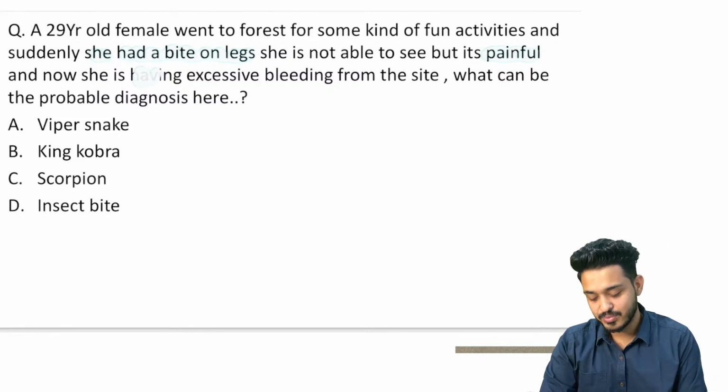अभी क्या हो रहा है उसको? Excessive bleeding हो रही है, right? She is having excessive bleeding. जंगल में तो कुछ भी.